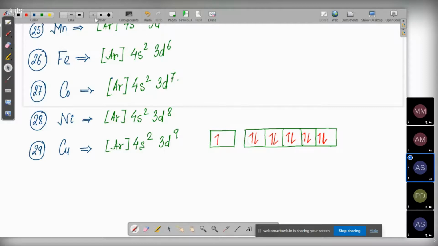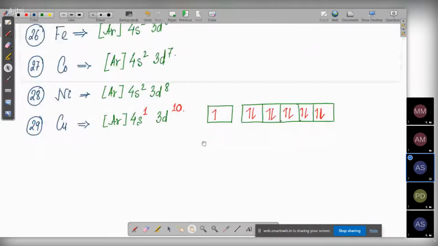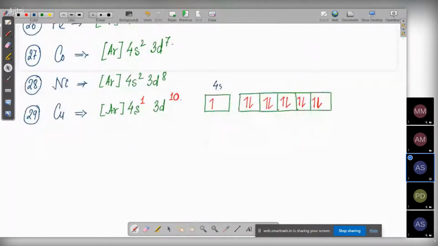So that is why the configuration of copper is going to be 4s1 3d10. In this way, copper is also an exception. Chromium and copper, these two have exceptional configurations in 4s 3d.